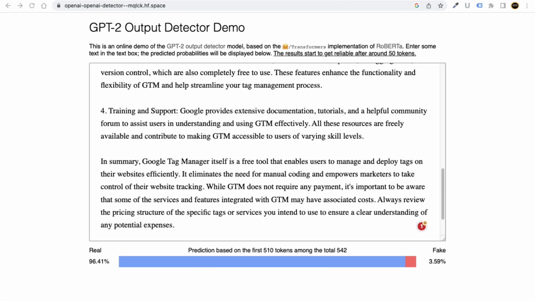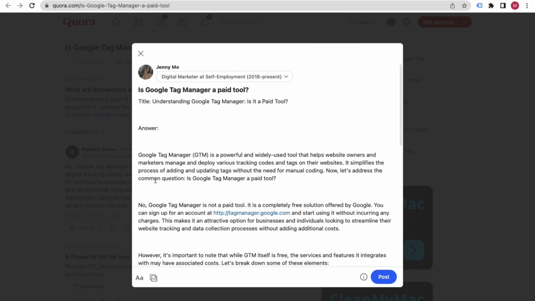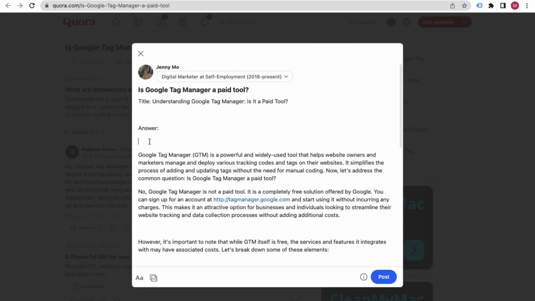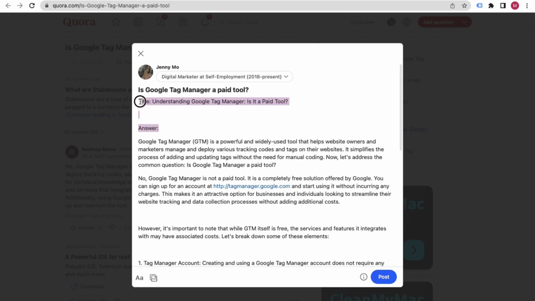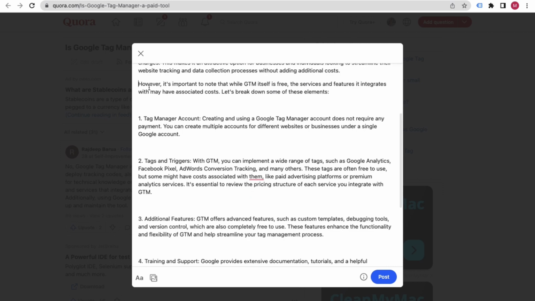The answer that has been given by ChatGPT. Okay, let me just copy it again. I will paste it over, adjust the spacing, and remove some unwanted stuff.